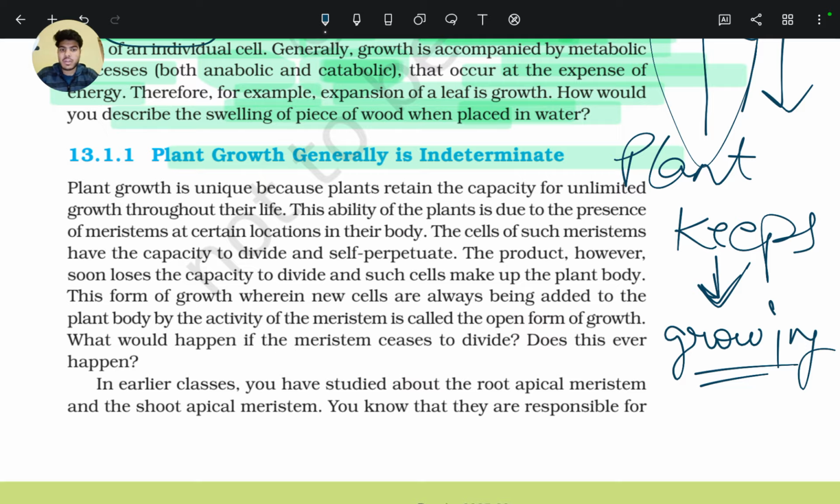So that's why plant growth generally is indeterminate. Sometimes new leaves, roots, and stems form. So it is due to meristems of the plant.